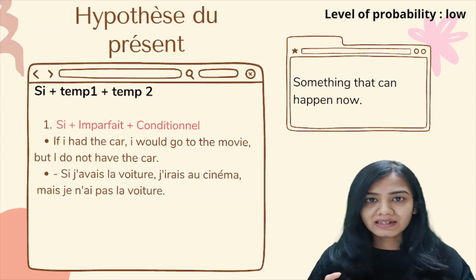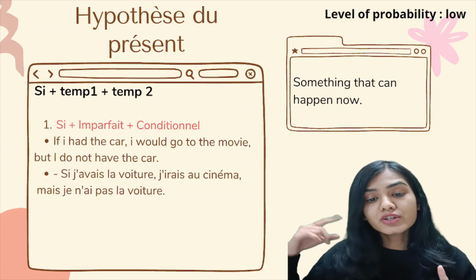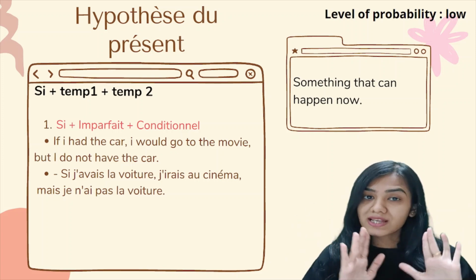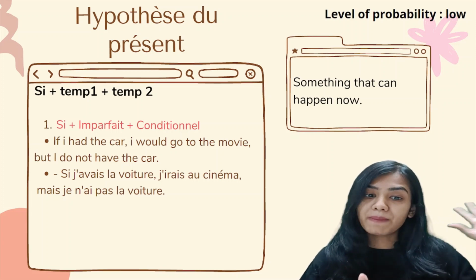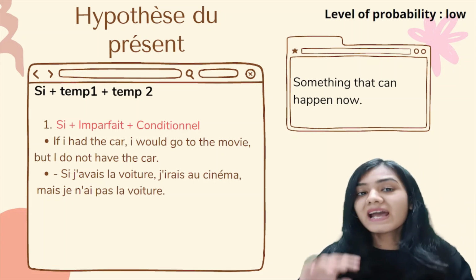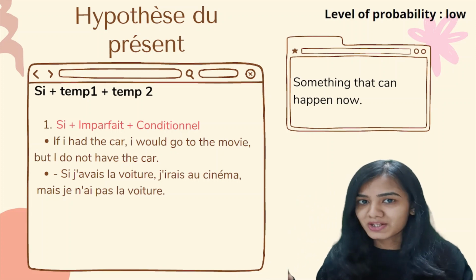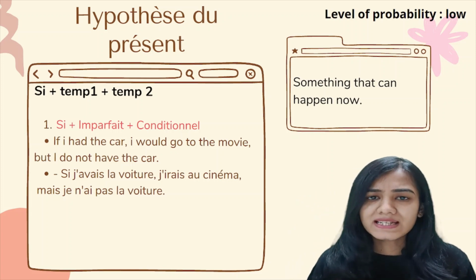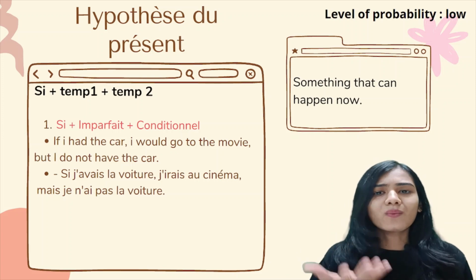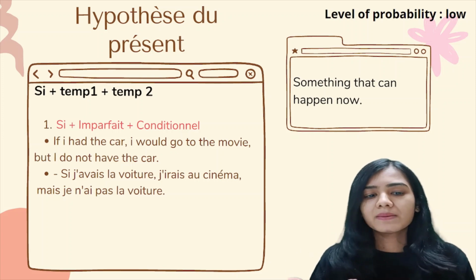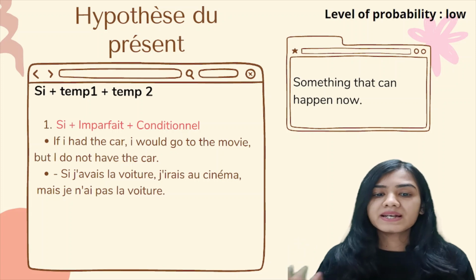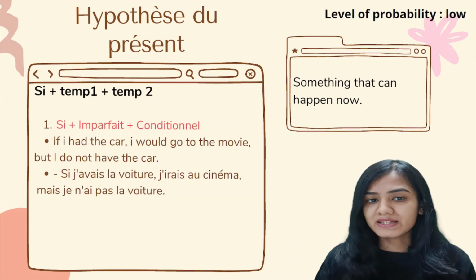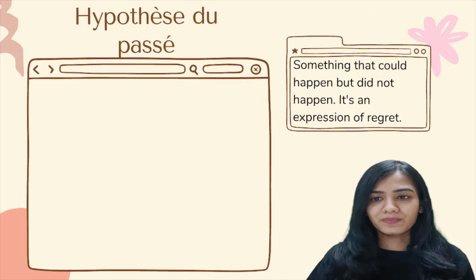If I had the car, I would go to the movie. So something that is in past. If I would have had that thing, I would have done something else based on that action. Okay, so there is just one single condition in this case. It's only one combination, that is si plus imparfait plus conditionnel in case of hypothèse du présent.